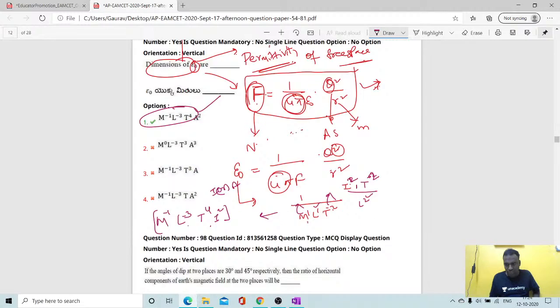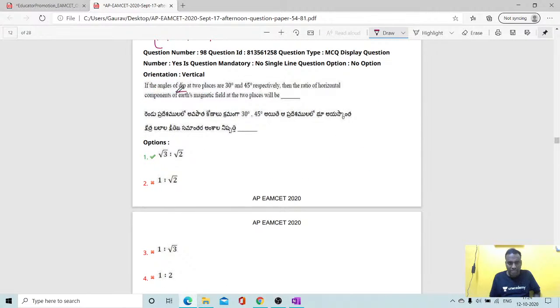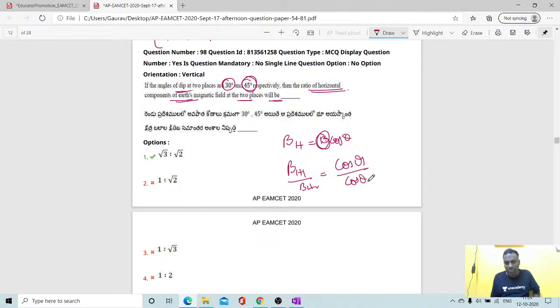Okay students, we'll move on to the next question. If the angle of dip at two places is 30 degrees and 45 degrees respectively, then find the ratio of the horizontal component of Earth's magnetic field at the two places. See, the horizontal component BH is equal to B cos theta. So BH1 upon BH2 is equal to cos theta 1 upon cos theta 2. Substitute the values, theta 1 is 30 and theta 2 is 45. Then you'll get option 1.